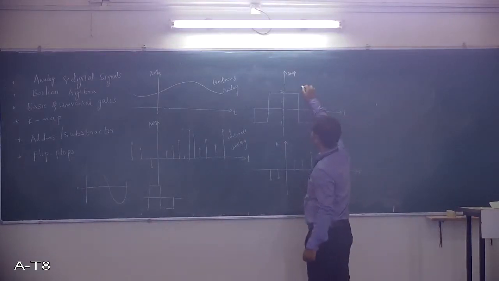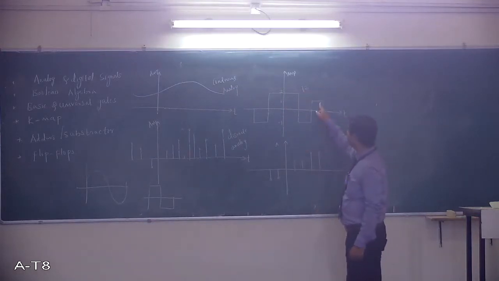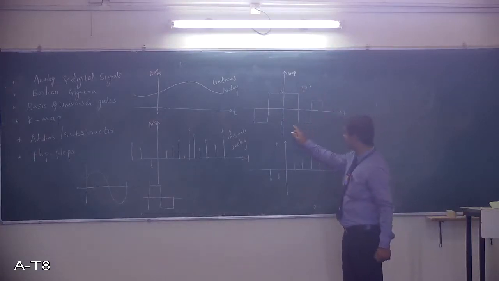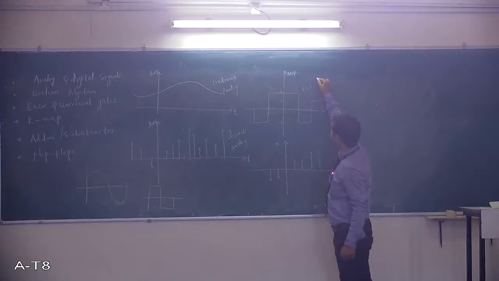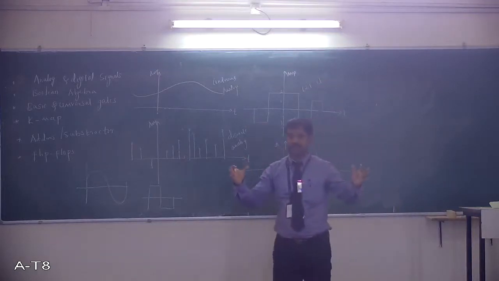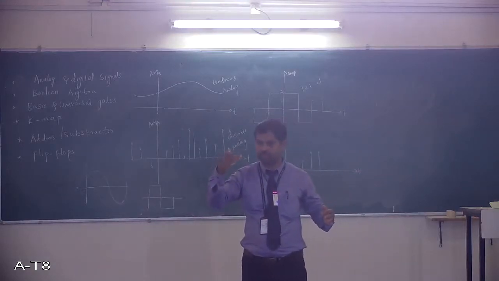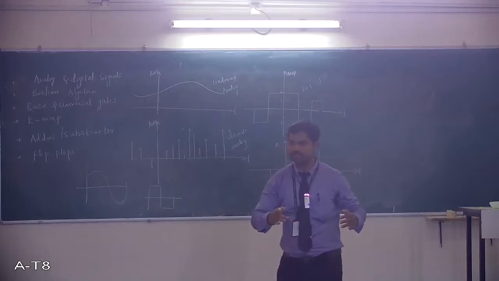See here, the amplitude level is 2, here the amplitude level is 1, and if you come here it is -1. So over the entire span of time the amplitude is varying only a little. Sometimes it goes to 2 volts, sometimes 1 volt, -1.